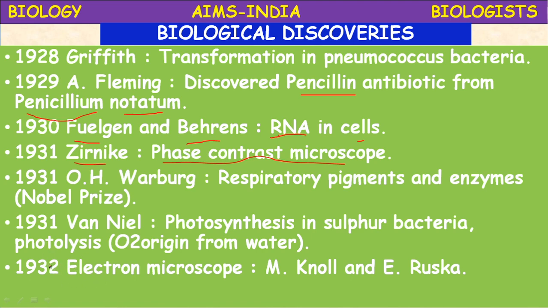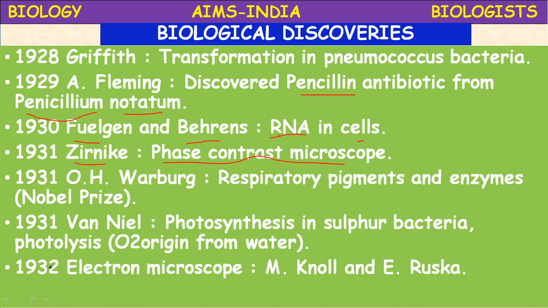Respiratory pigments like hemoglobin, hemocyanin, hemoerythrin are present in animals. And enzymes are the biocatalysts. They enhance the rate of reaction without undergoing any change. That was discovered by Warburg.